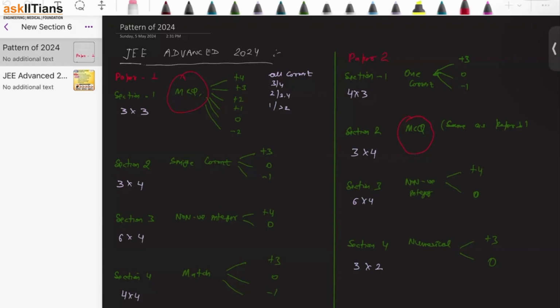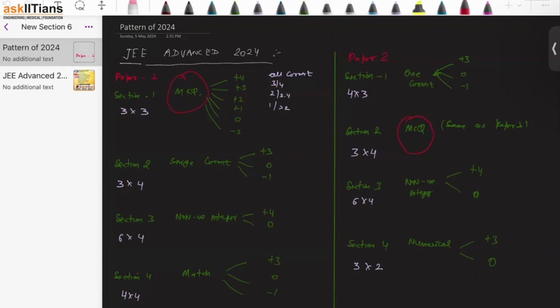Yaar, A and B are coming, maybe let's mark C also. No, don't do that. If out of your 4 options you are able to solve only one option, it's okay. Just take that option and move forward. Ultimately, our try is to grab as many marks as we can without negative marking, because -2 is a big negative marking over here, right?